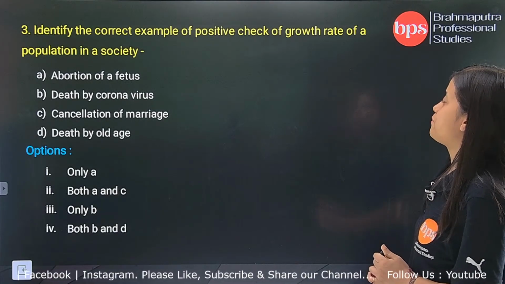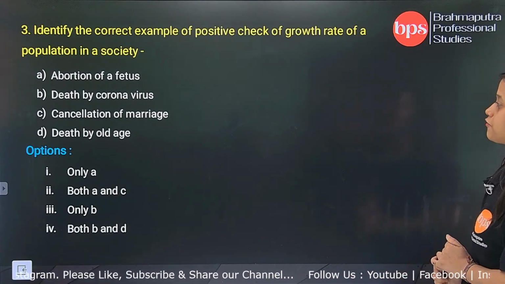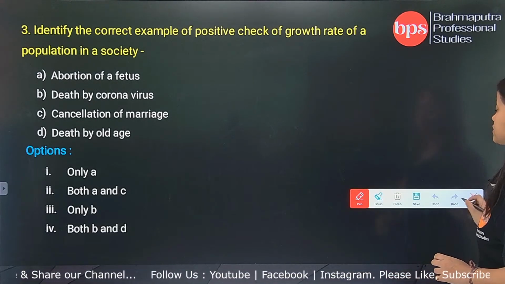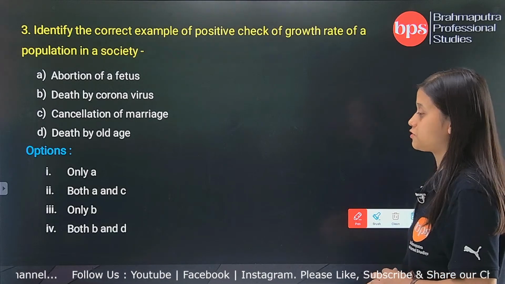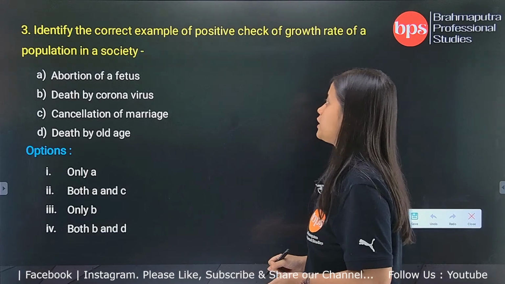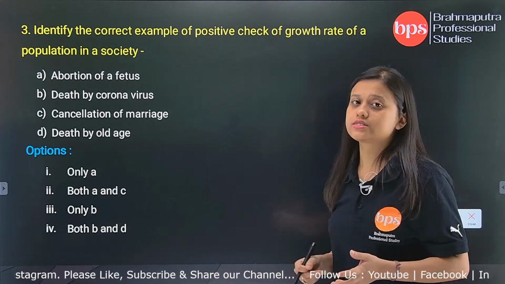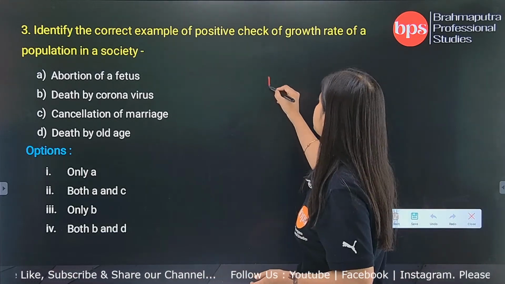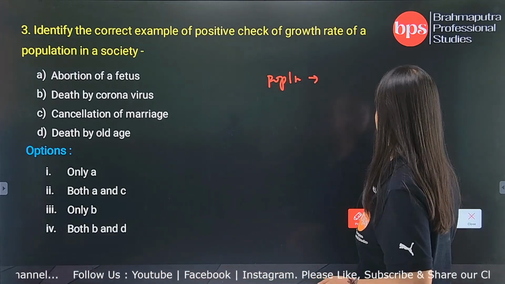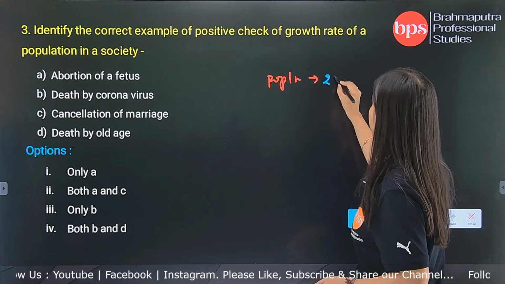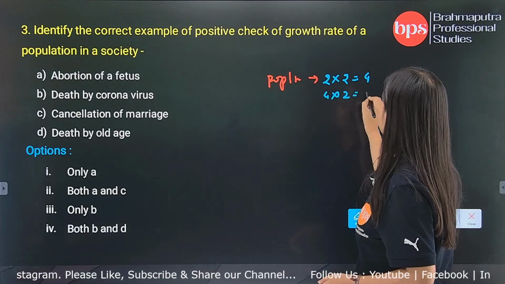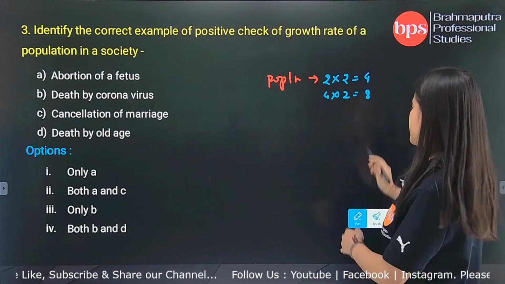Identify the correct example of positive check of growth rate of a population in a society. Now what is a positive check of a growth rate of a population? I believe all of you have studied Malthus's theory of population growth. He was saying that the population grows in a geometric progression, meaning let's say 2 to 4, then 4 to 8. The population is growing at this rate.